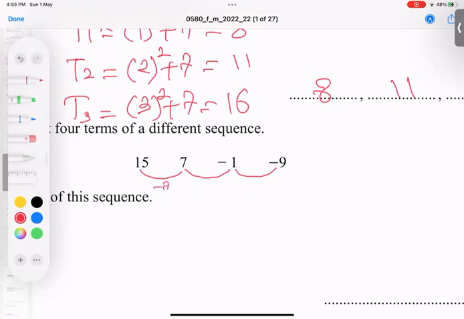Because how? From 7 subtract 15, I get negative 8. Minus 1 and 7, if I subtract minus 1, minus 7, I get minus 8. You know it very well what I'm saying. So negative 8, negative 8, and negative 8.